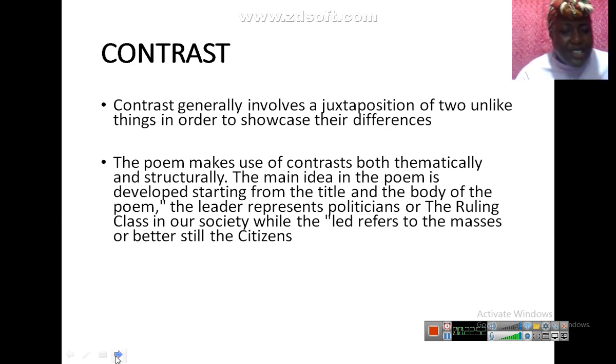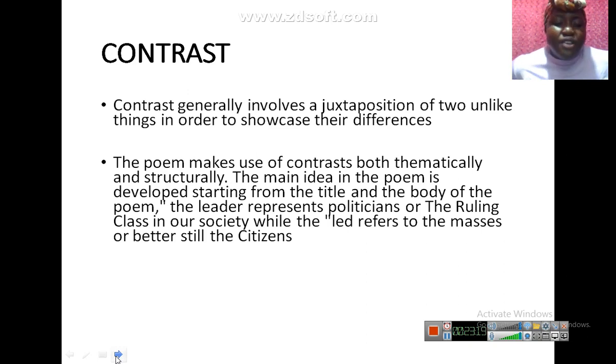Contrast, yes, it's another device. Contrast generally involves a juxtaposition of two unlike things in order to showcase their differences. Juxtaposition, placing them side by side, contrasting. I could place this and this and say, this is heavier, this is lighter. But this one, as much as it's lighter, it has more quality than this. Are we together guys?